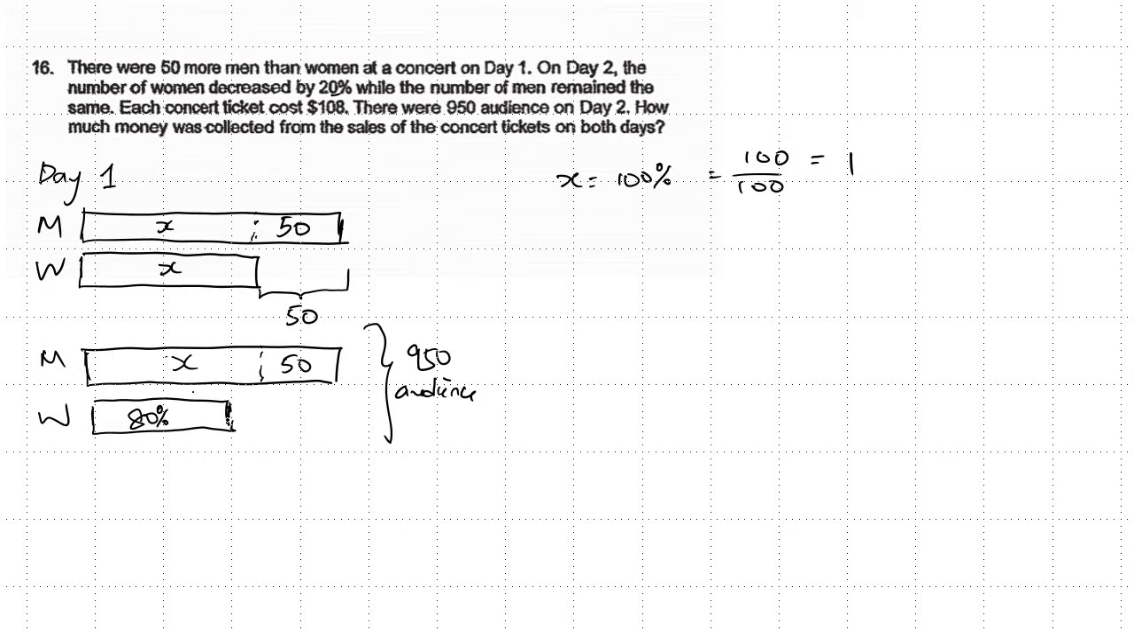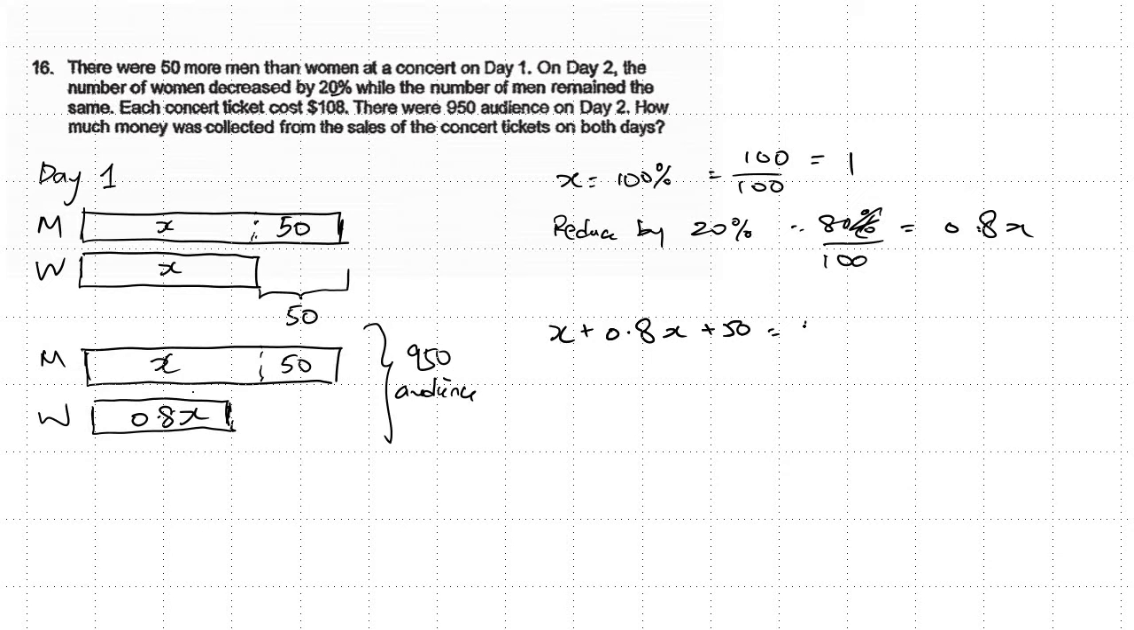But then I reduce by 20%, because the female I reduce by 20%, which means I only have 80% left. 80% when changed to a number is actually 0.8 of X. So here X is the number of audience, which is 1, and here is 0.8X. If you do the calculation, because this is 50, it's actually X plus 0.8X plus 50 equals 950.